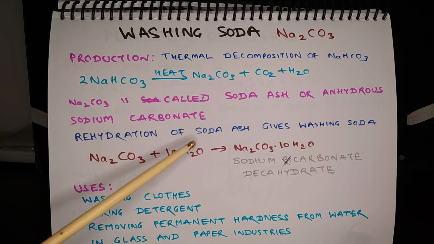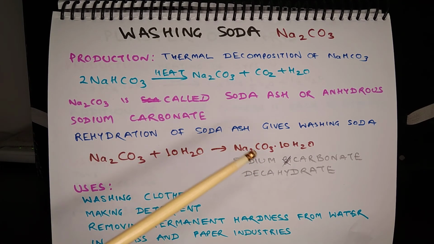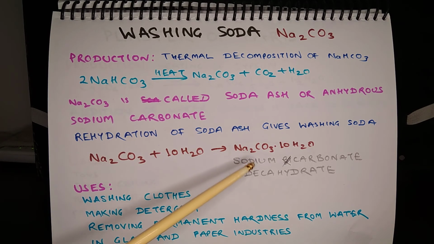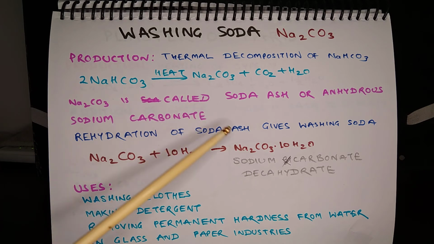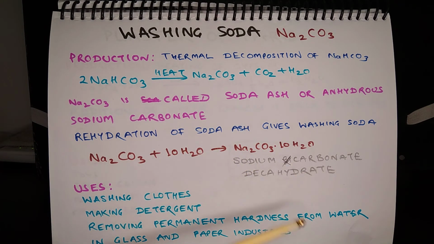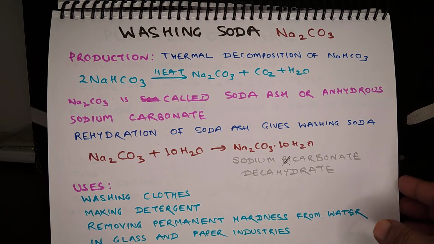Now rehydration of soda ash gives washing soda. So Na2CO3 + 10H2O = Na2CO3.10H2O. After rehydration, because it now has 10 molecules of water, it is called sodium carbonate decahydrate. Washing soda is used for washing clothes, for making detergent cakes and powders, in removing permanent hardness from water, and in the glass and paper industry.